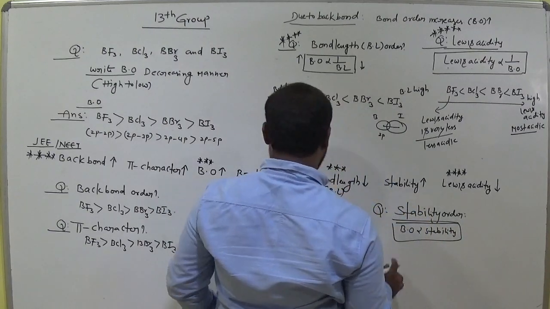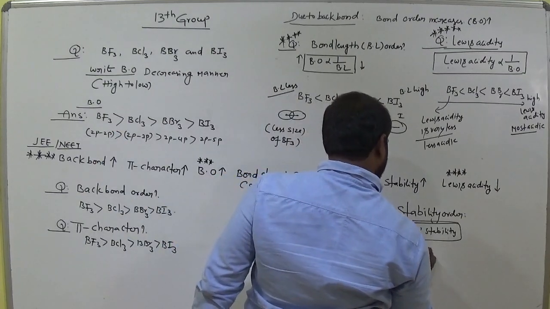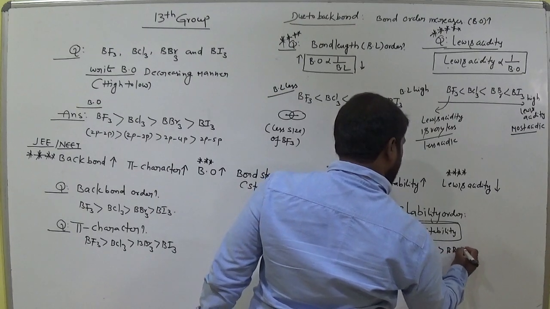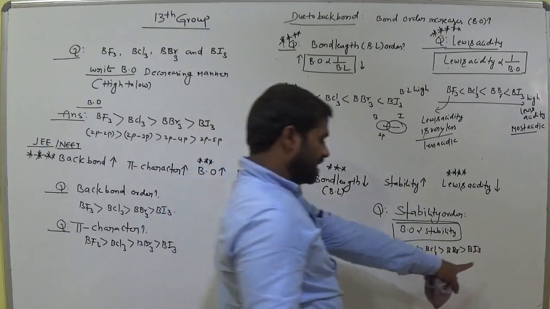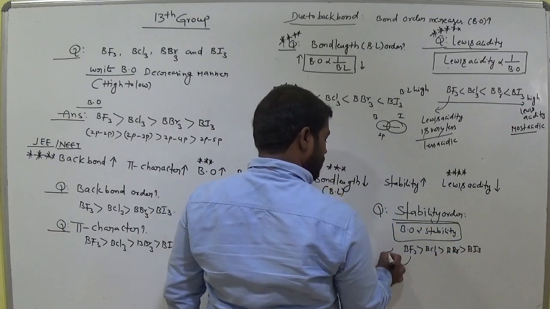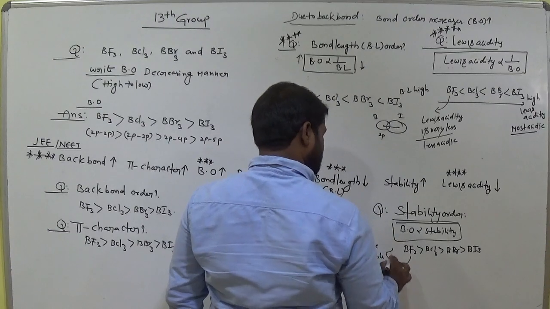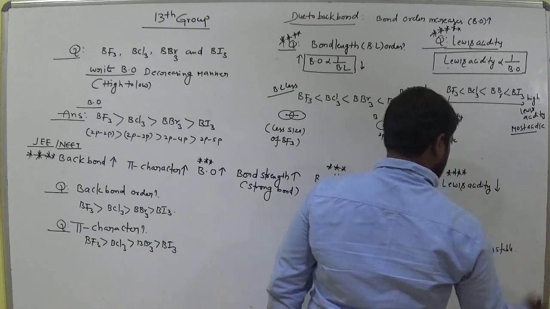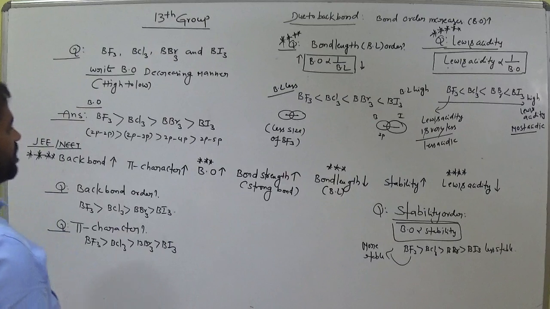Directly proportional means the same order. Stability order is boron trifluoride, boron trichloride, boron tribromide, boron triiodide: more stable to less stable. Why? Because more bond order, less bond order. Okay, clear? Is it clear up to here for all of you?